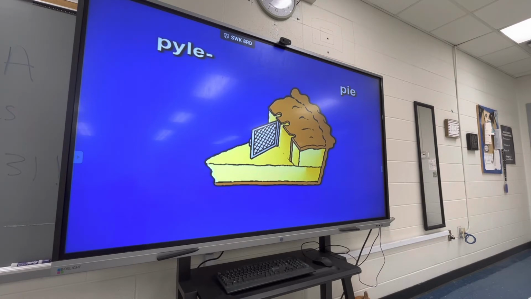Pile, pie, gate. Two times. Pile, pie, gate.